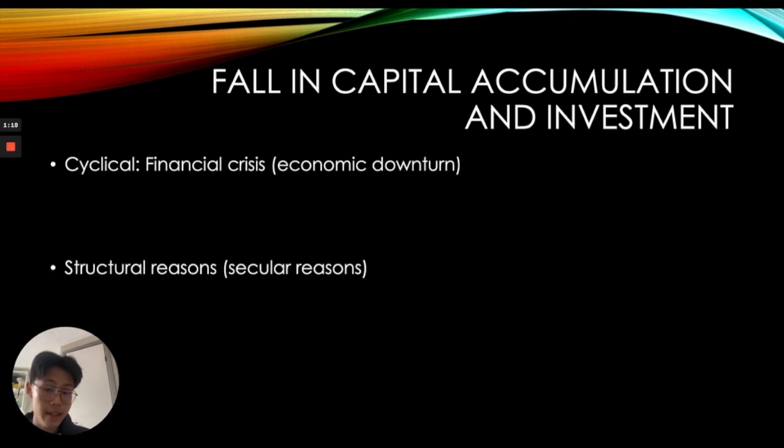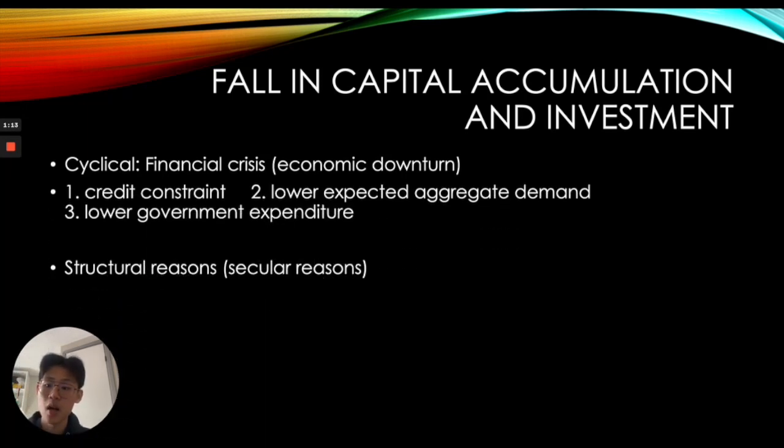The first part is cyclical, which could be regarded as economic downturn such as the financial crisis. It actually affected capital accumulation and investment in three ways. The first way is that during this type of economic downturn, there will be more credit constraints imposed by financial institutions or banks, because banks will be less willing to lend money to investors because of the high risks associated. This in turn left investors with less capital to invest in those kinds of productive investments such as technological progress and machinery, which induced the productivity slowdown.